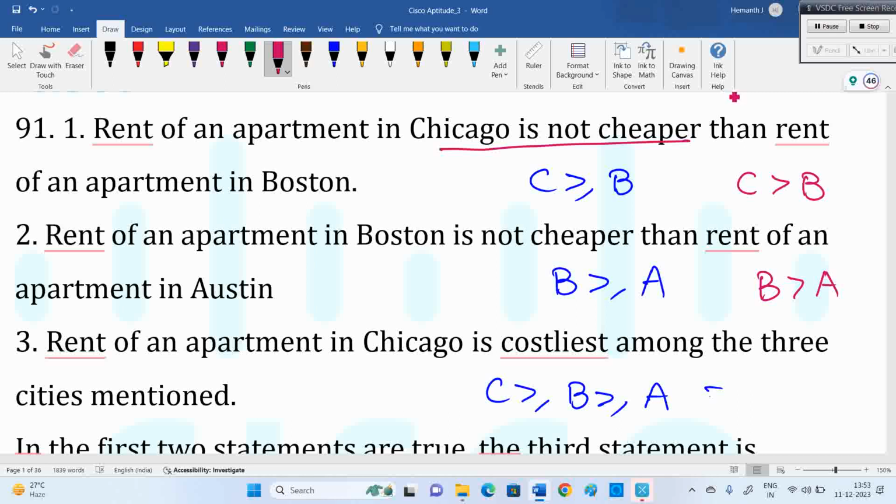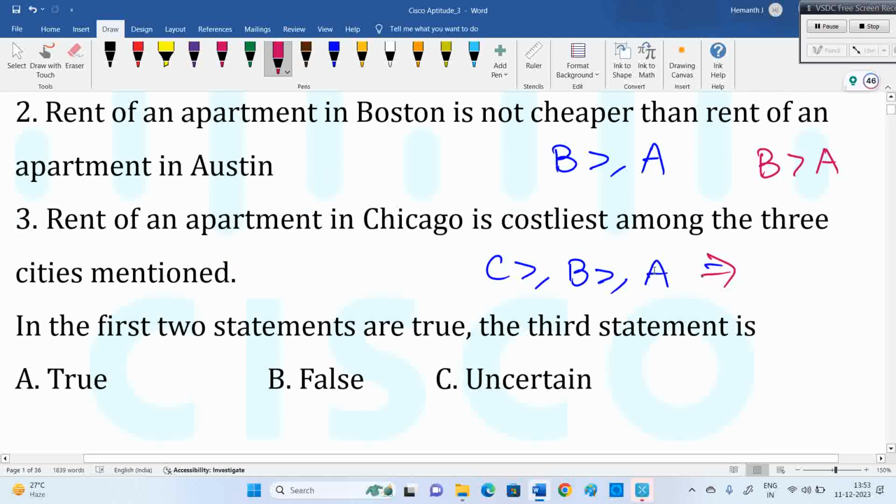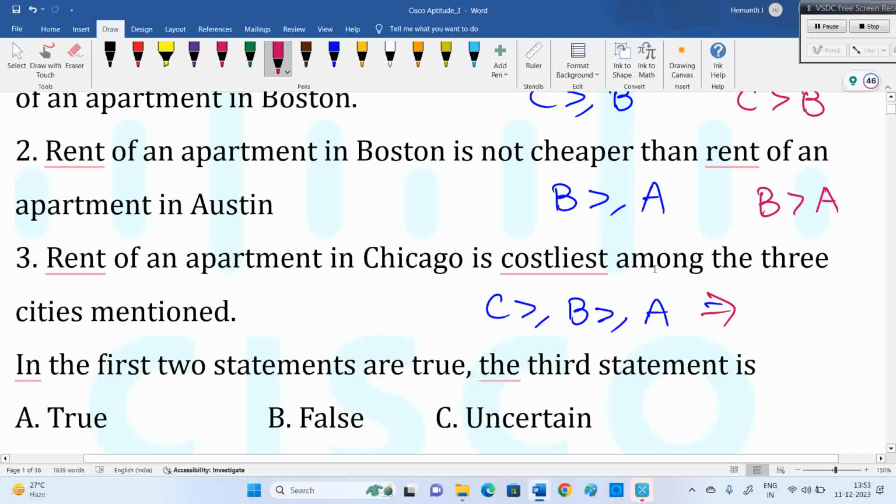So as per this, Chicago may be equal to the others or greater than them. So what do we go with: false, uncertain, or true? It's not true. First of all, it's uncertain, because there are two chances.